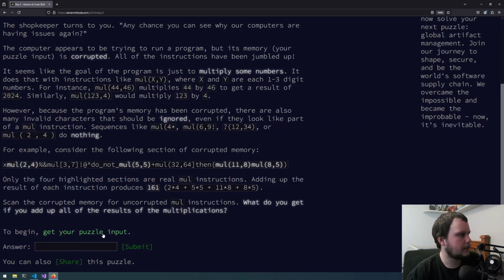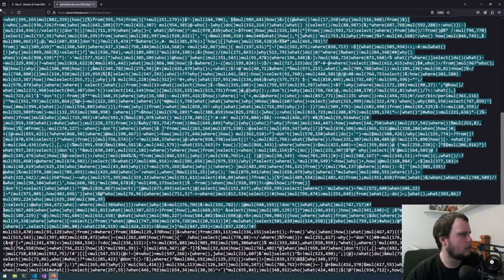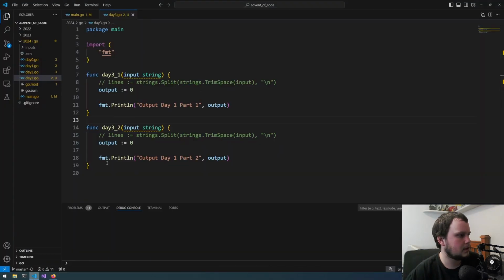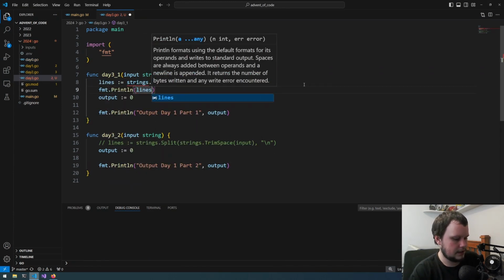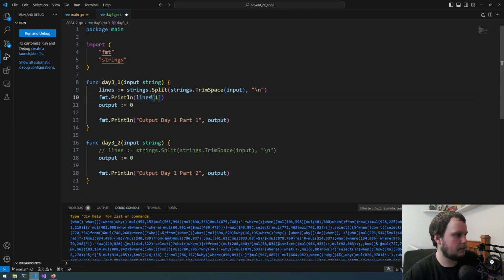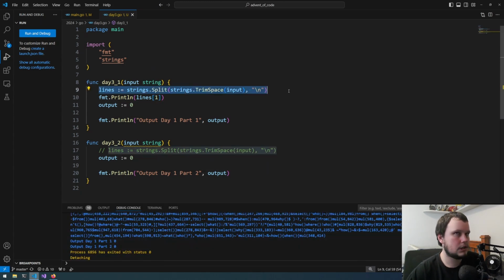Okay, so let's take a look at this input first. It's hard to tell if it's one whole thing or multiple lines, one single line or just multiple lines. So I want to take a look at this first. Let's do fmt.Print, let's do lines[0], see if it is a list. So print out the one which starts with "who". Actually, okay, I don't actually need to split it for this one.